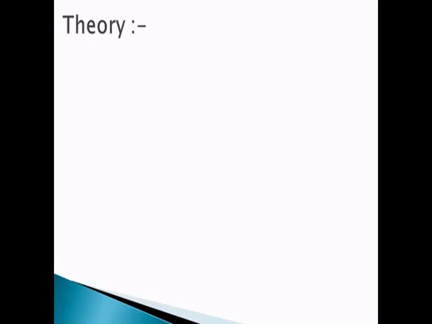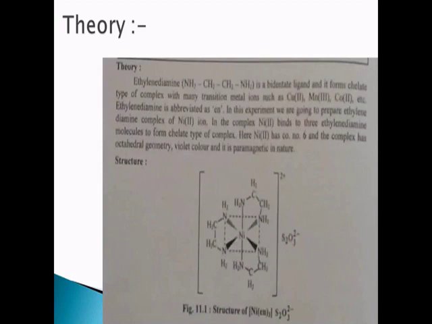So we know that coordination complexes are formed by combination of the metal ion, which is placed centrally, and then it is surrounded or bonded with the ligand molecules with a coordinate bond. Now in this case, in this complex, this nickel is the central metal ion and it forms the coordinate bonds with the ethylene diamine molecules.